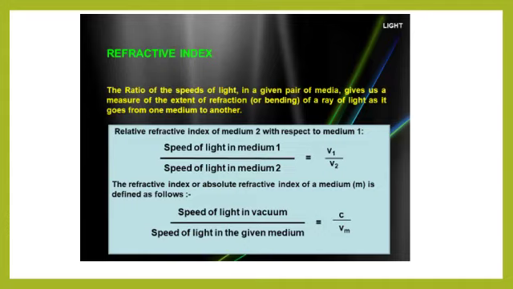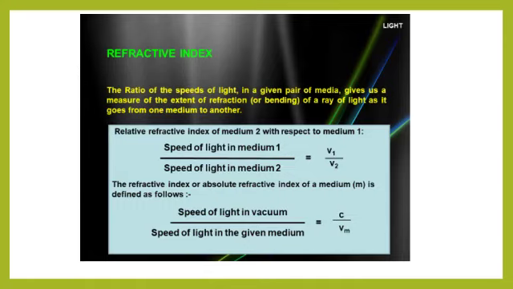So the relative refractive index of medium 2 with respect to medium 1 is the speed of light in medium 1 divided by the speed of light in medium 2. For example, medium 1 can be air and the second can be glass or water. If only one medium is given, then we can consider medium 1 as air or vacuum.